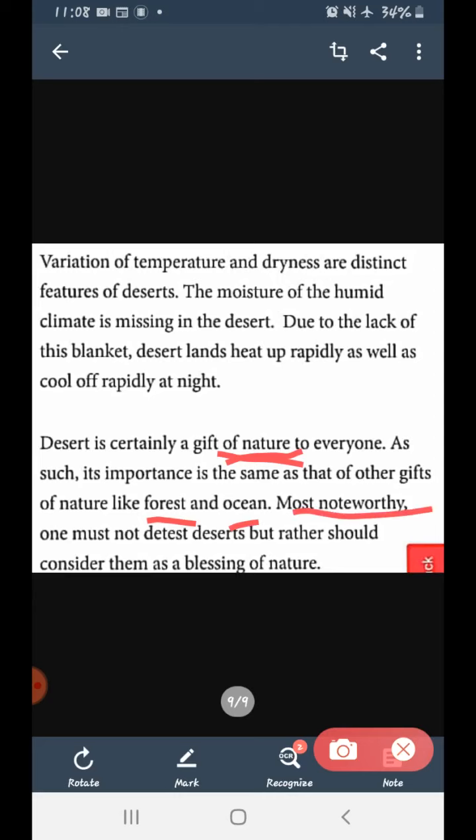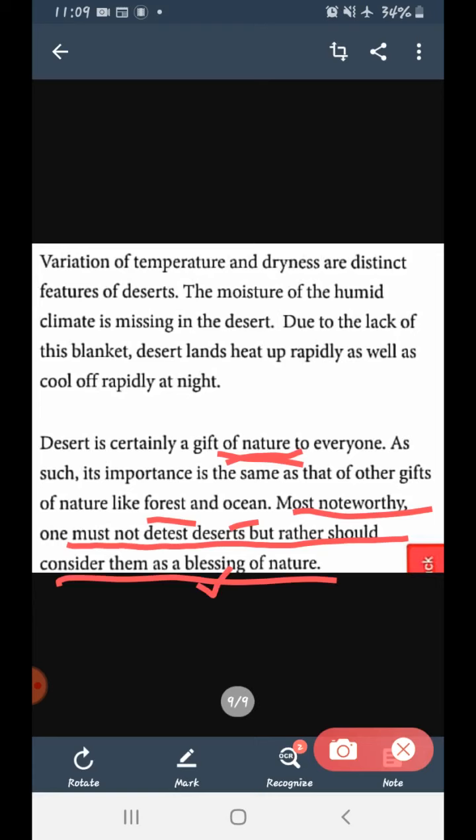Most noteworthy, one must not detest desert, but rather should consider them as a blessing of nature. So, we should not take desert as a curse, but we should consider them as a blessing of nature.